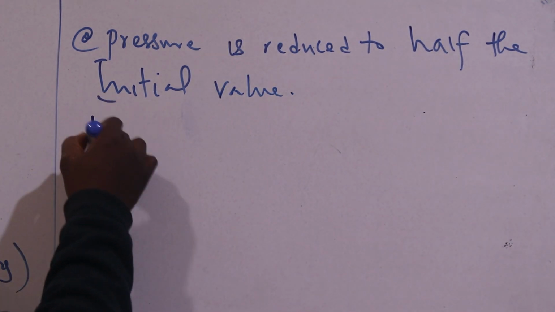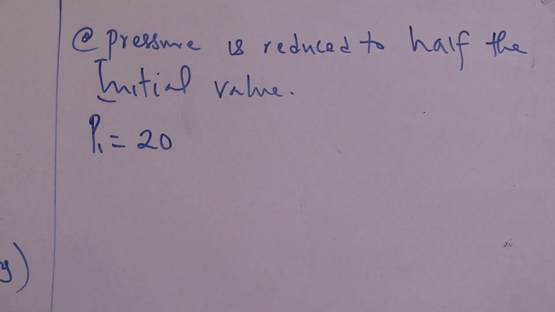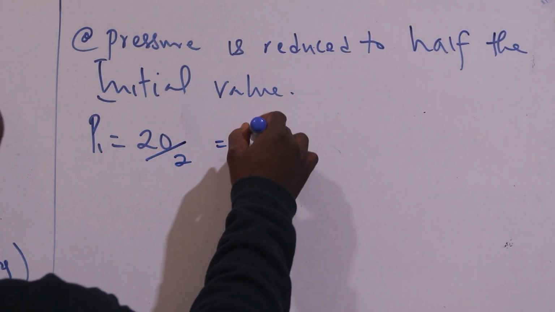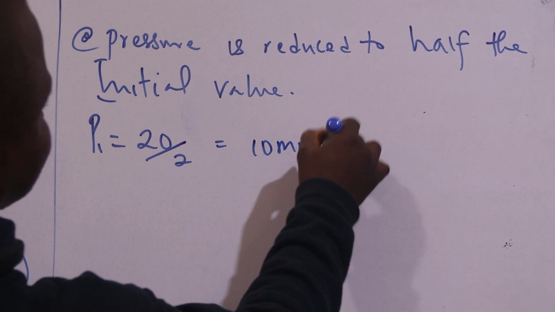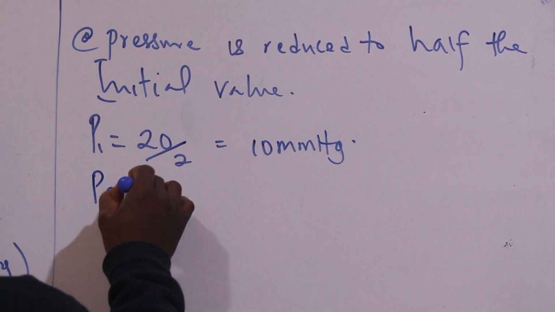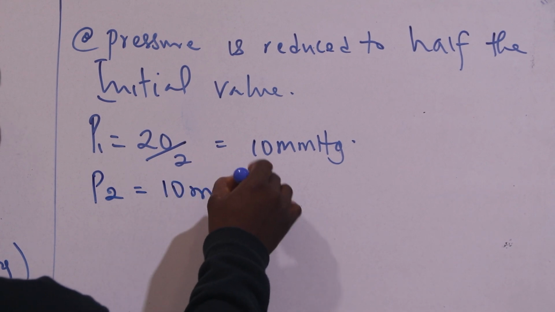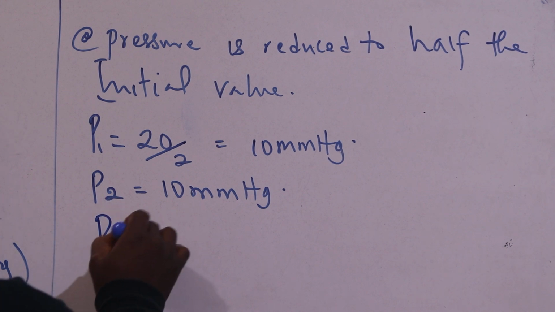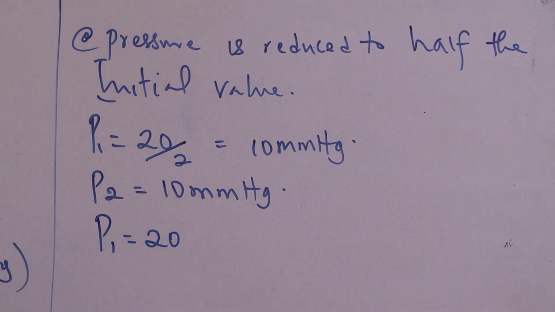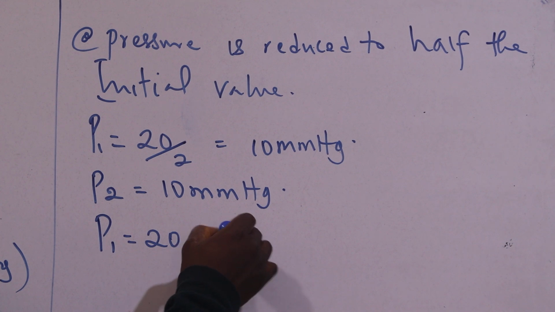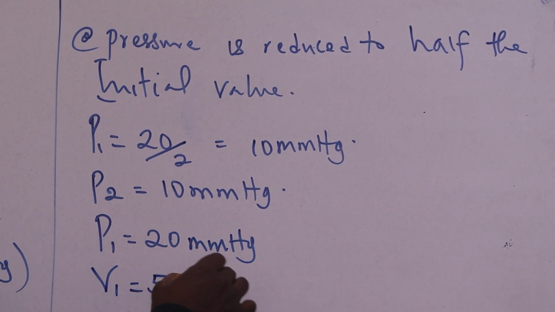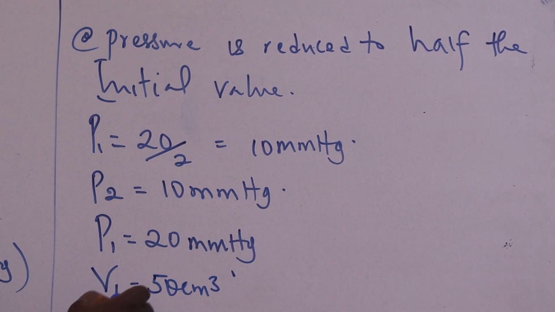That is, the P1 we had before was 20. Half of 20, divided by 2, will give us what? 10 millimeter mercury. So my P2 is going to be 10 millimeter mercury. My P1 is still 20 millimeter mercury. My V1 is still 50 cm3. My V2, that's what I'm looking for. So I can use the same formula to calculate.